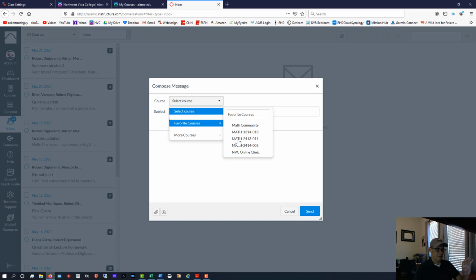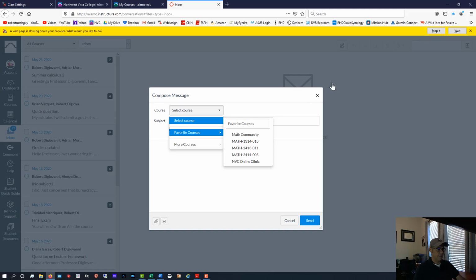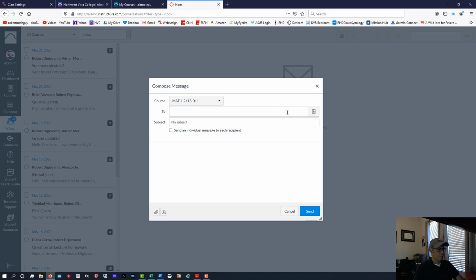this always lags a little bit. It drives me crazy. Might be my browser. But you'll select your course that you want to send an email to, which would be me. See, it's lagging. Come on, you can do it. There we go. And then you'll come over here and you'll select teachers if this ever comes up.